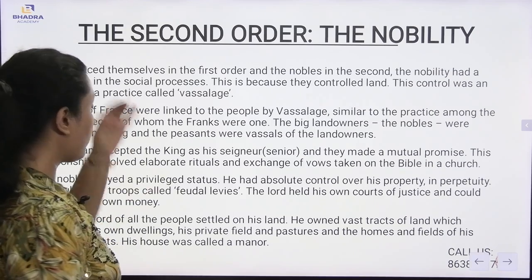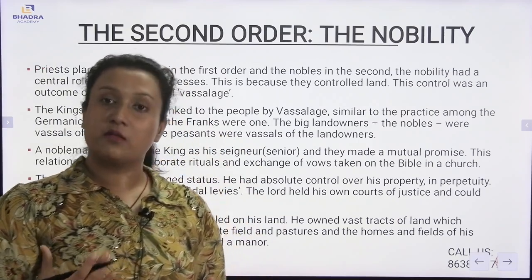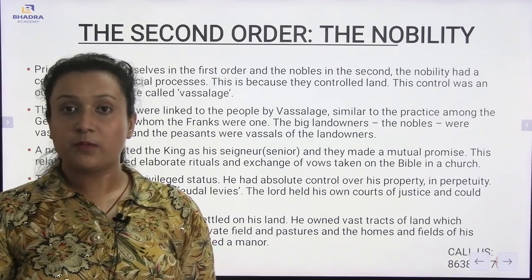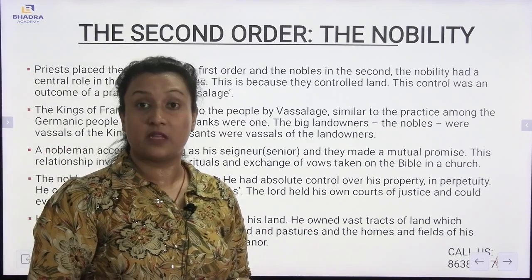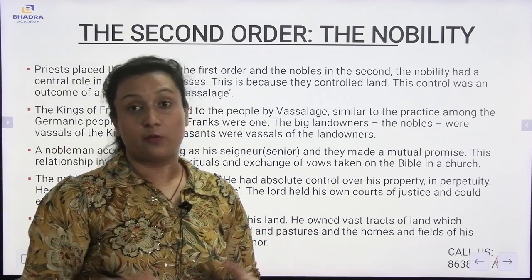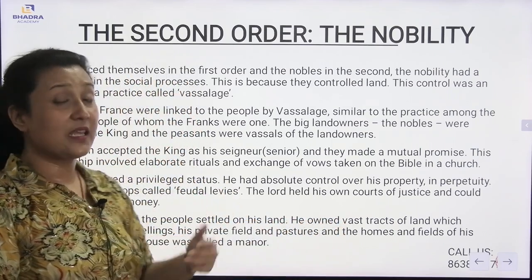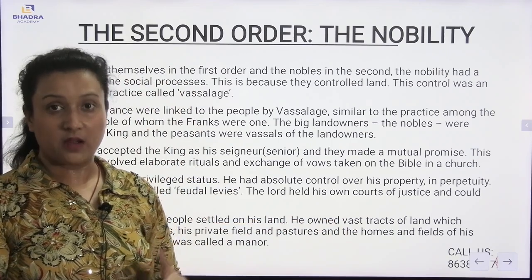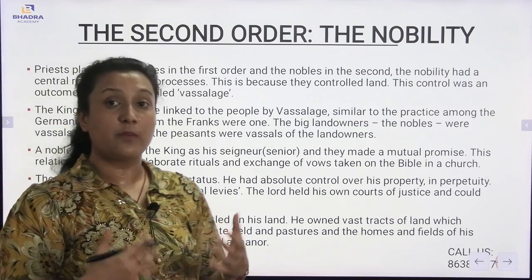Now, he was the lord of all the people. Here it has been talked about the noble people. The noble people are the lord of all the people. All the common people will be working under him first of all, and his house is considered to be the manor. Yes, he used to stay in a very big house. Why? Because he used to have a lot of property. Also, he used to own a vast tract of land, and also they had a private field, pastures, and their own home itself.